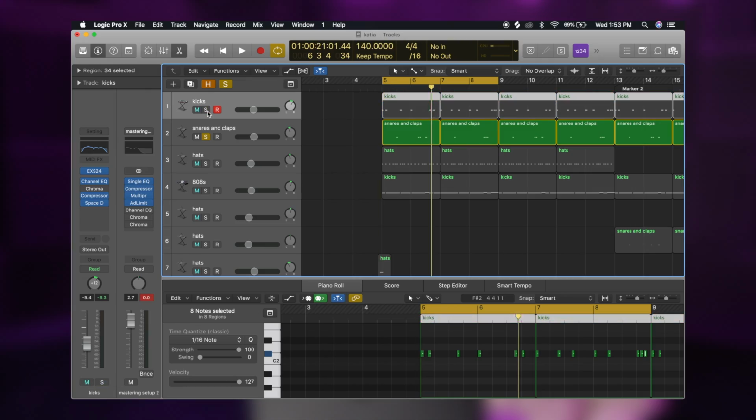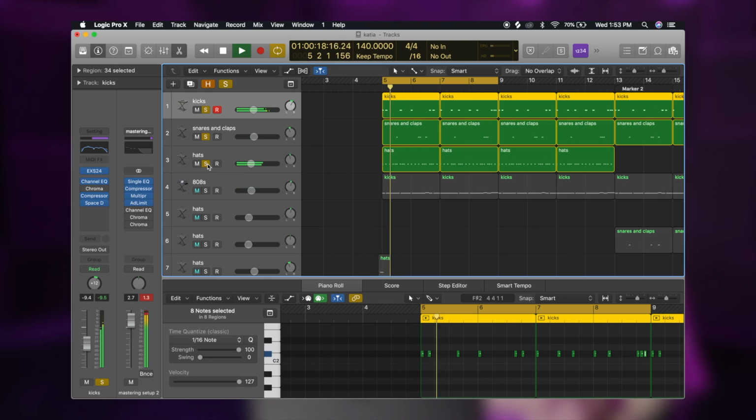Added a nice EQ on it, a compressor, and a little bit of reverb. And then I added in some snares. Started adding in the hi-hats, and the hi-hats are super important to me because they kind of dictate the rhythm that your rapper is going to be rapping to. So this is what I had for that.